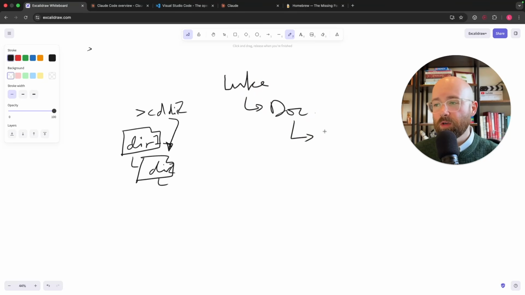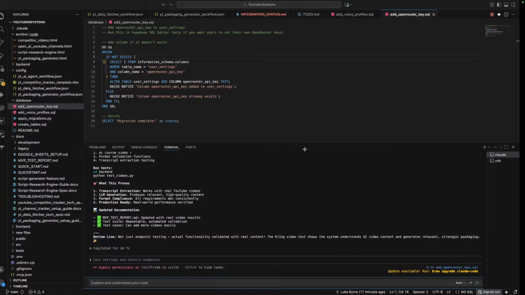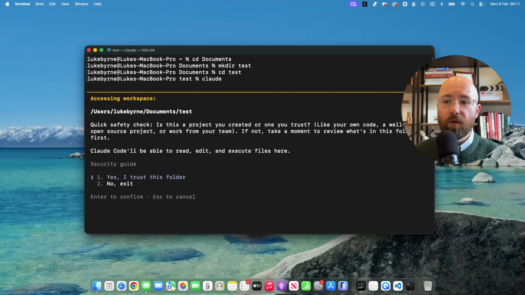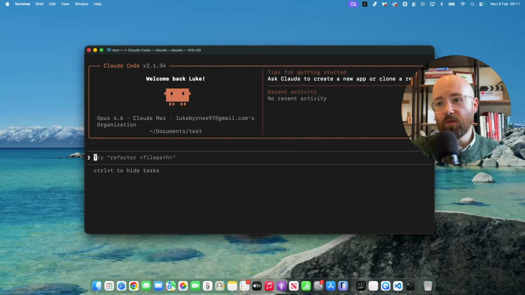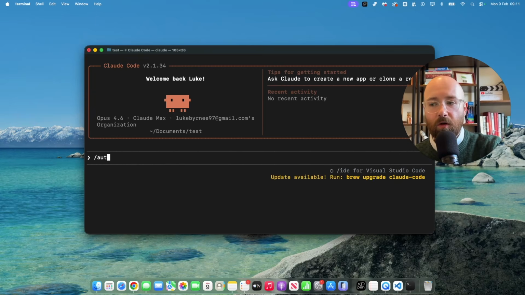So I've made a new one called test, and inside here I'm going to open up Claude. So then we'll head over here, and then all you have to do is write claude, and then it will now from here open it up inside of this workspace. So just trust this folder, and then boom, you're in. And now to connect up, slash, oh, is it auth?